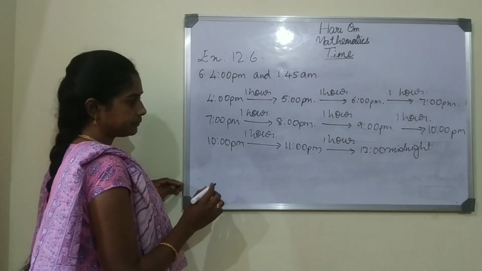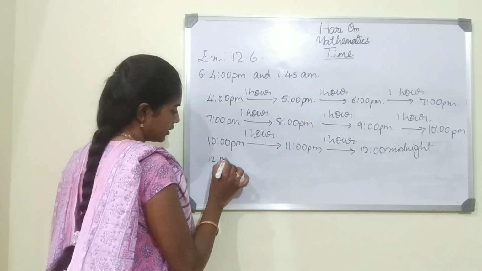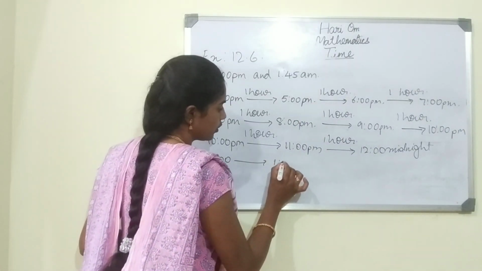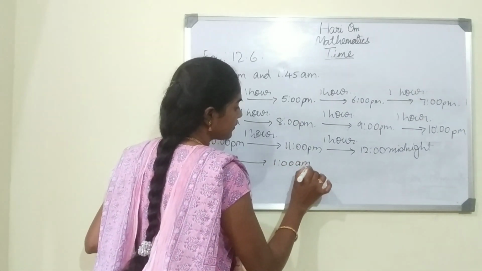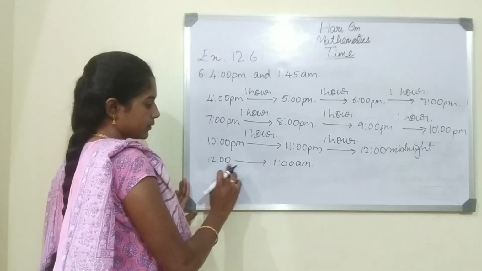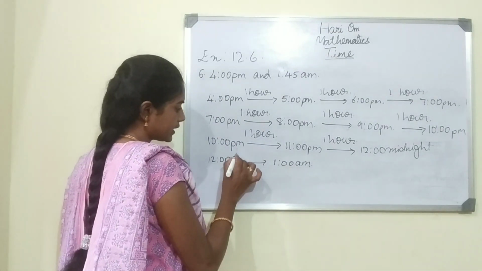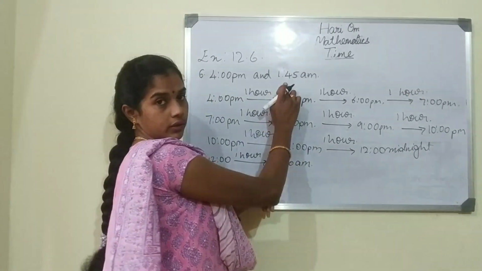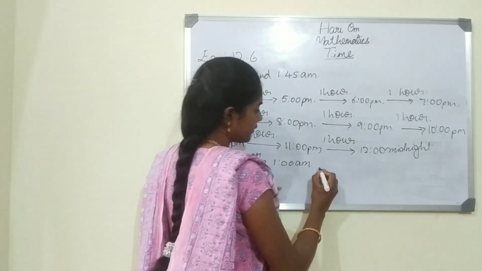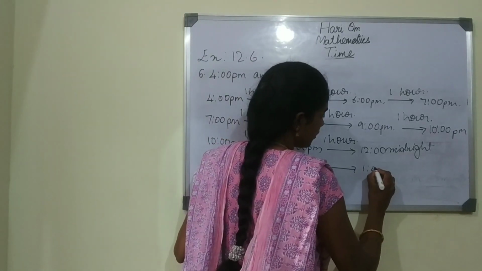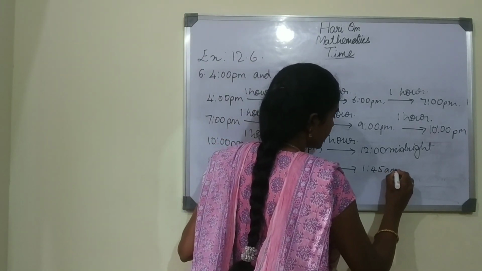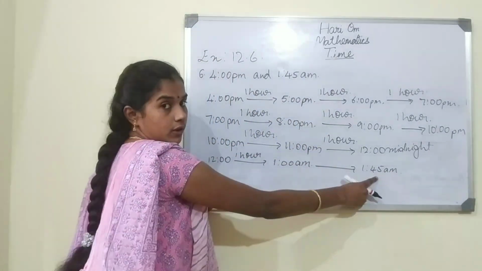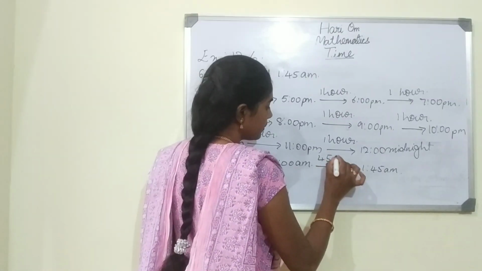After 12 to 1 a.m. After midnight it is a.m. So after 12 to 1 a.m. it is 1 hour. And 1 to 1:45. So after 1 to 1:45 a.m., here 1 to 1:45, so 45 minutes.